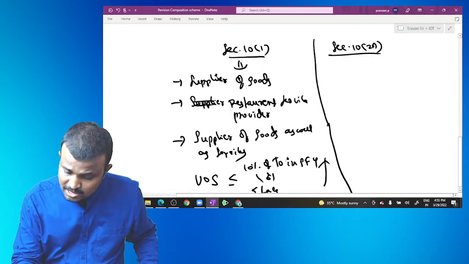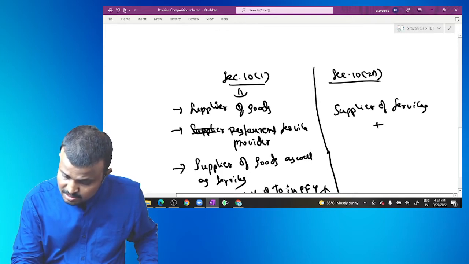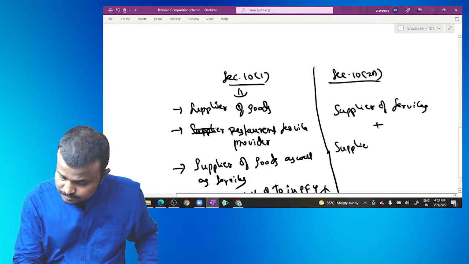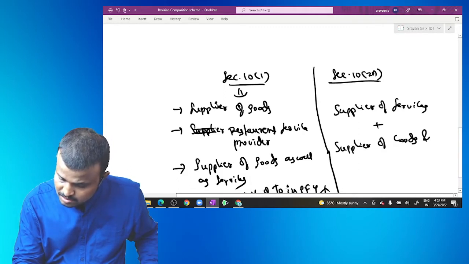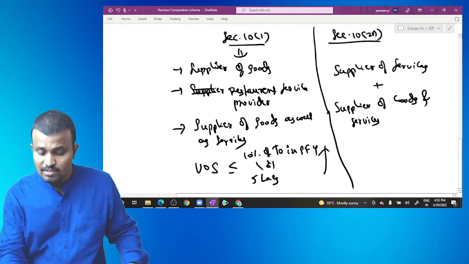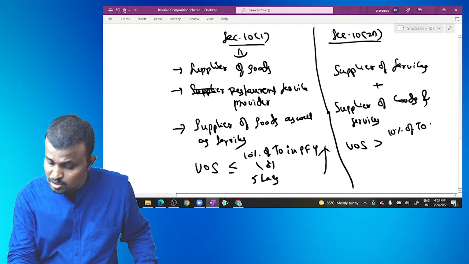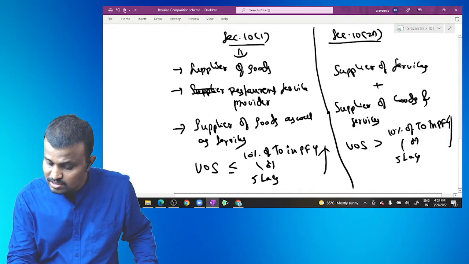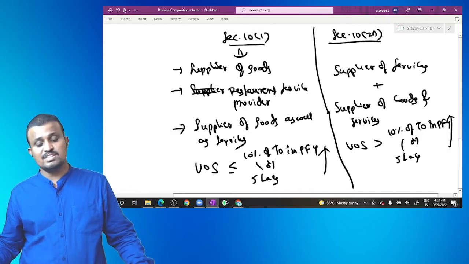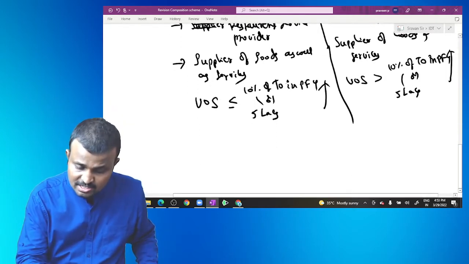But section 10(2) is applied for supplier of services and another one, supplier of goods and services, where the value of supply is more than 10% of turnover of the state in the preceding financial year or 5 lakhs, whichever is higher. So section 10(2)(a) is applied in that case. Then section 10(1) is applied.